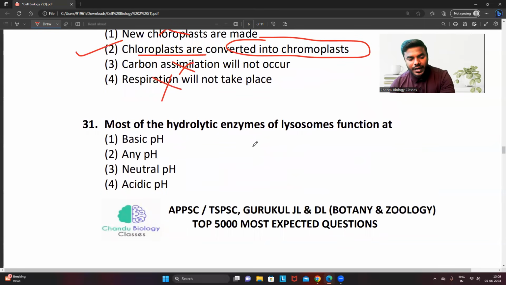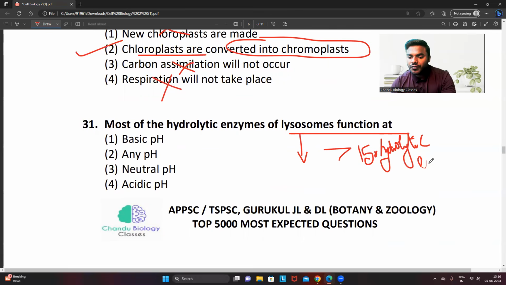Most of the hydrolytic enzymes of the lysosome function best in acidic conditions, which today also we are going to study. Friends, all the students remember my words without confusion: lysosomes contain more than 150 hydrolytic enzymes. More than 150.